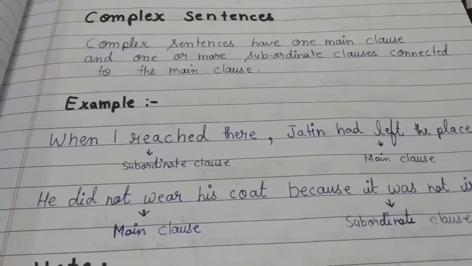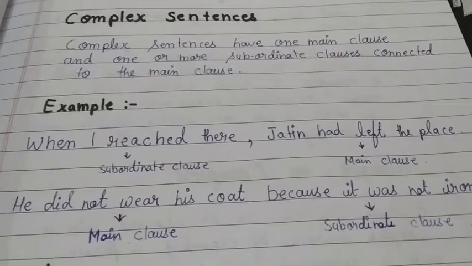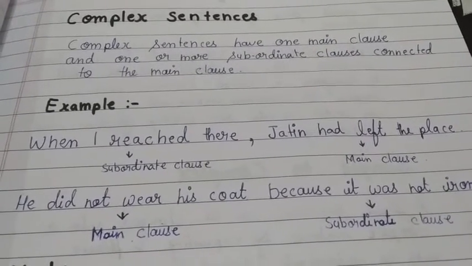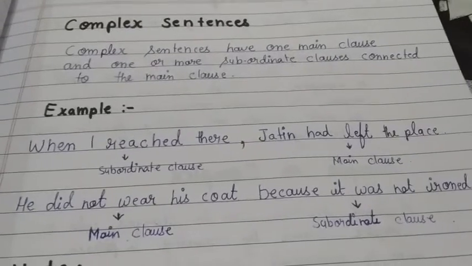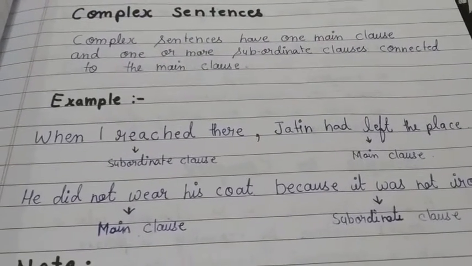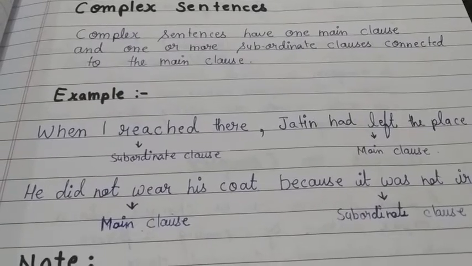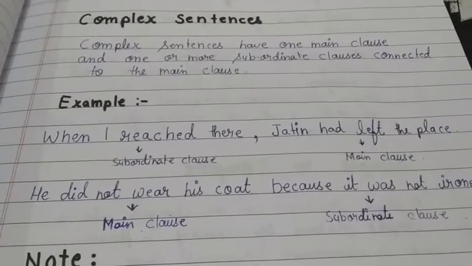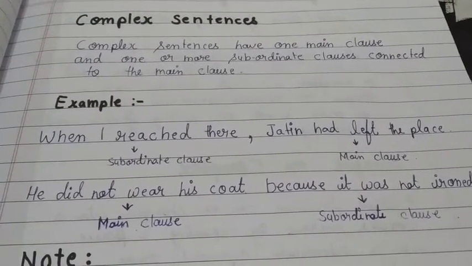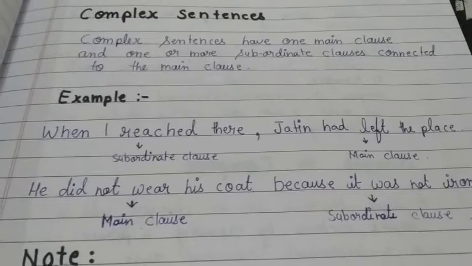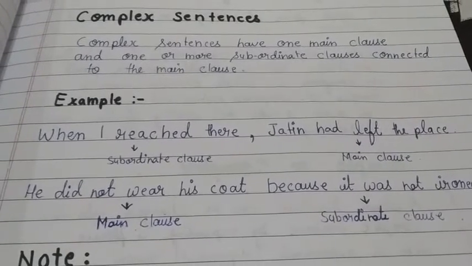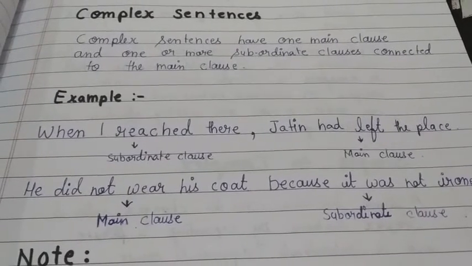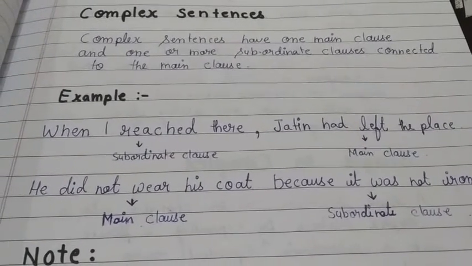Right or not? So after that we have added a main clause here: when I reached there, Jatin had left the place. Okay. So now after joining the main clause with the subordinate clause, the sentence is complete. Right or not? So now it will be termed as what? It will be termed as a complex sentence. Why is it a complex sentence? Because in a complex sentence, both the subordinate clause as well as the main clause are present.